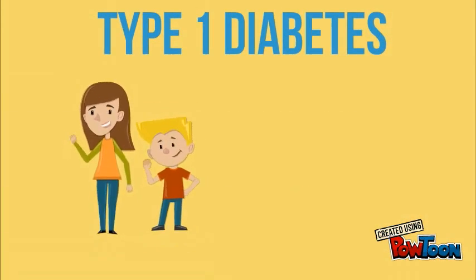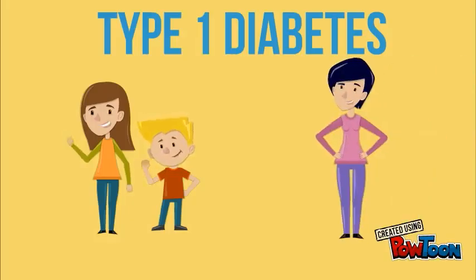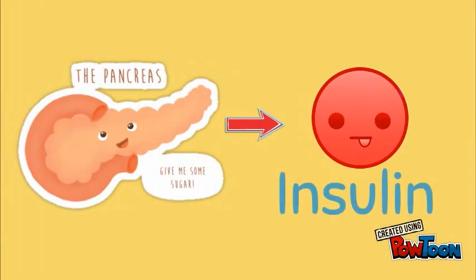Type 1 diabetes was once called juvenile diabetes due to the fact that it usually occurs during childhood or adolescence. However, type 1 diabetes can also begin in adults as well. It is a condition in which the pancreas produces little to no insulin.